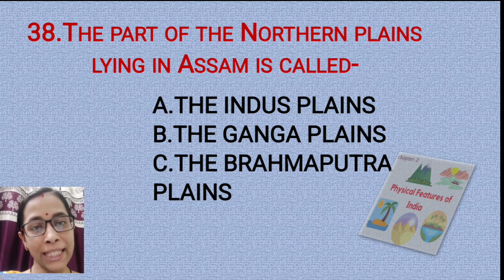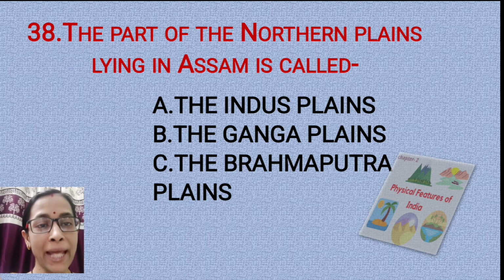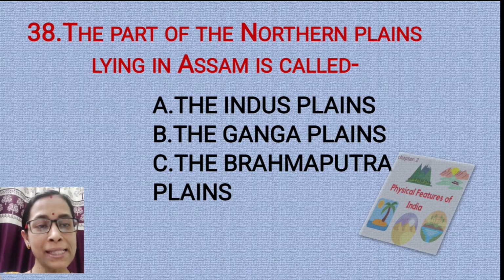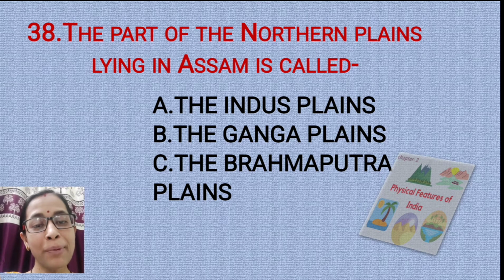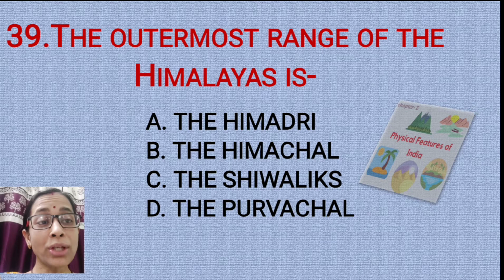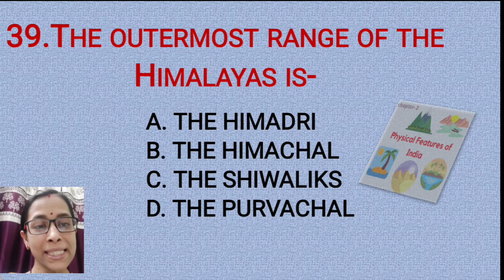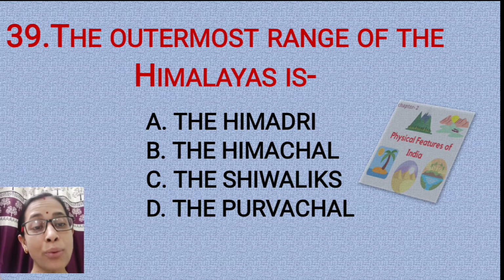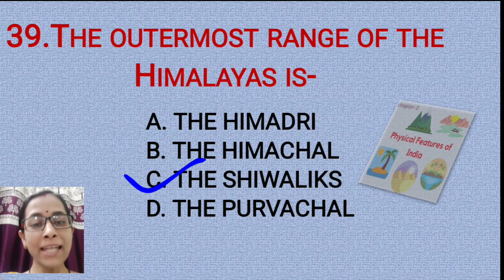Question number 38. The part of the northern plains lying in Assam is called the Indus Plains, the Ganga Plains, or the Brahmaputra Plains. The correct answer is option C, the Brahmaputra Plains. Question number 39. The outermost range of the Himalayas is the Himadri, the Himachal, the Shivaliks or the Purvachal. Which is the outermost range? The answer is option C, the Shivaliks.